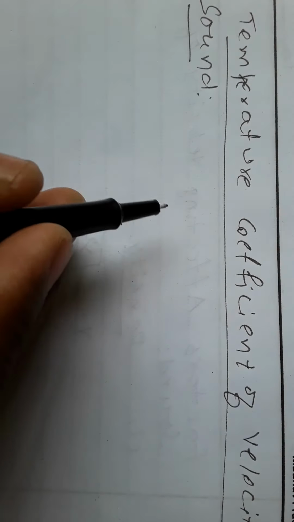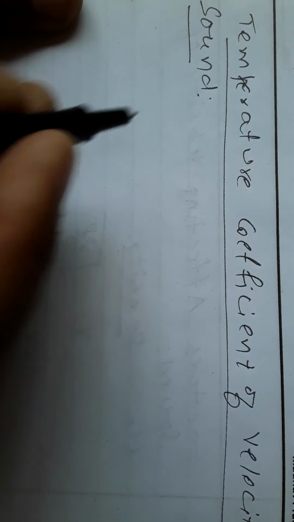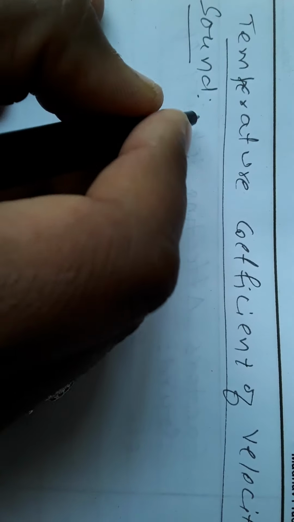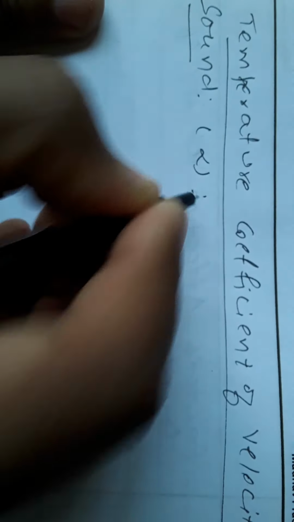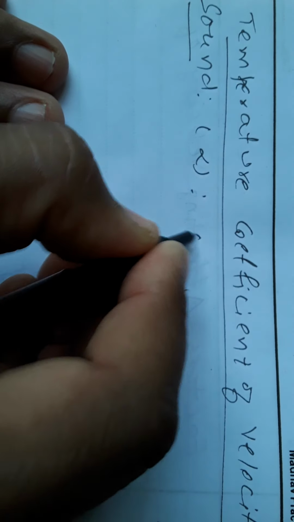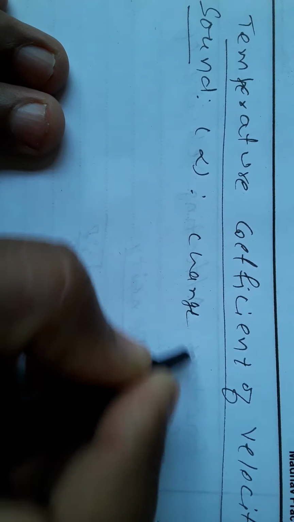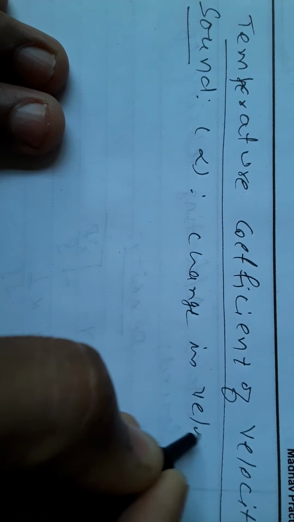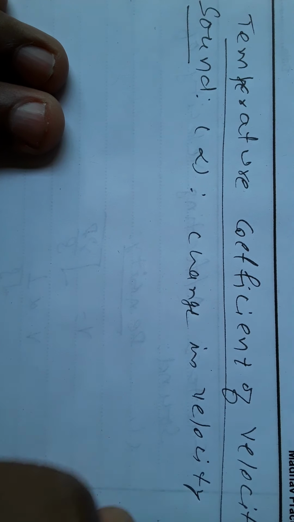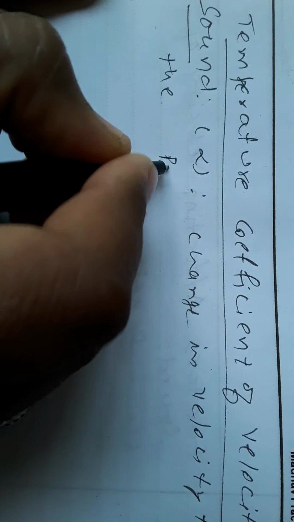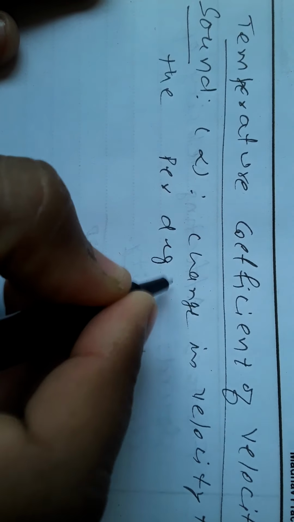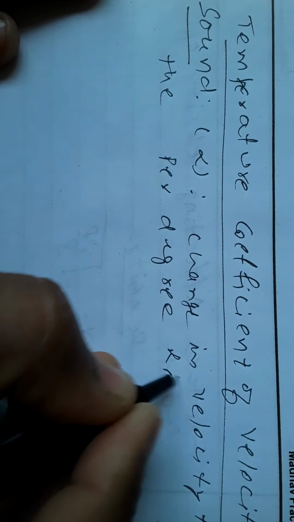Next topic is temperature coefficient of velocity of sound. This is denoted by alpha and defined by ratio of change in velocity to the per degree rise in temperature.